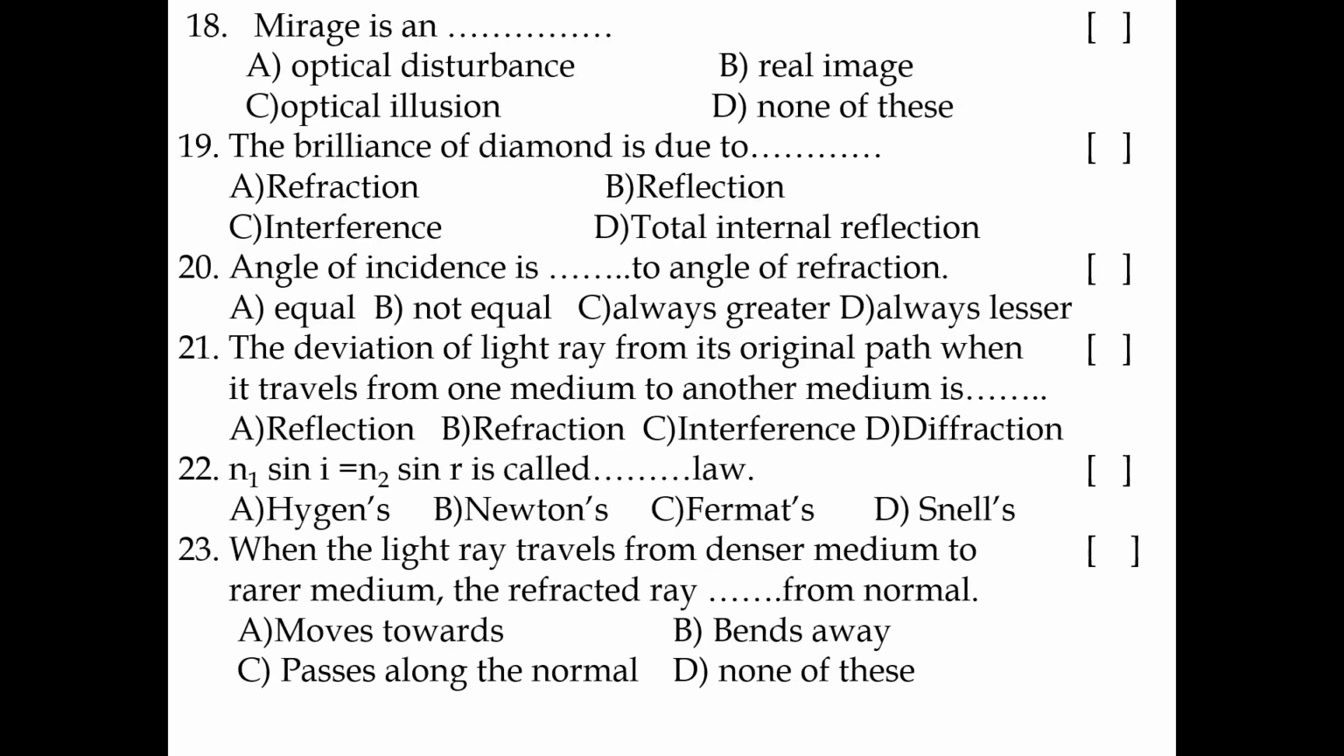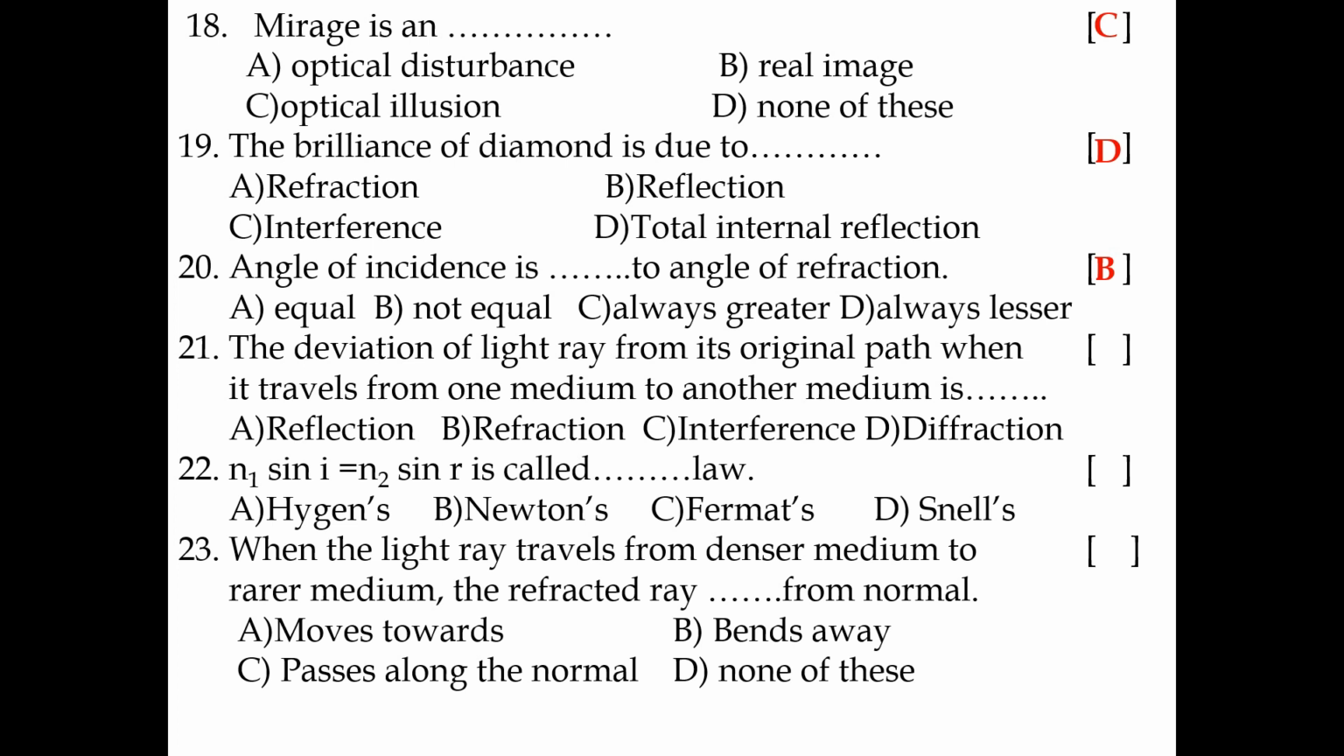18th bit: mirage is an optical illusion. 19th bit: the brilliance of diamond is due to total internal reflection. 20th bit: angle of incidence dash to angle of refraction. They are not equal. Angle of incidence is not equal to angle of refraction.